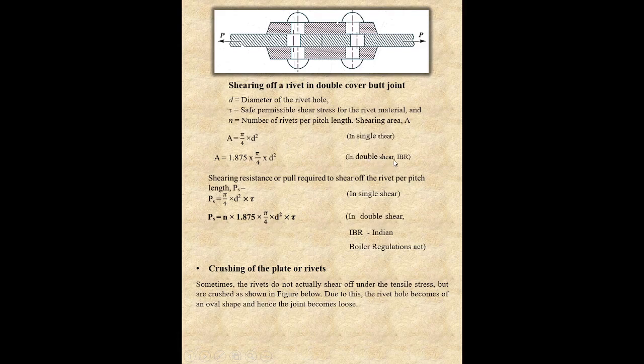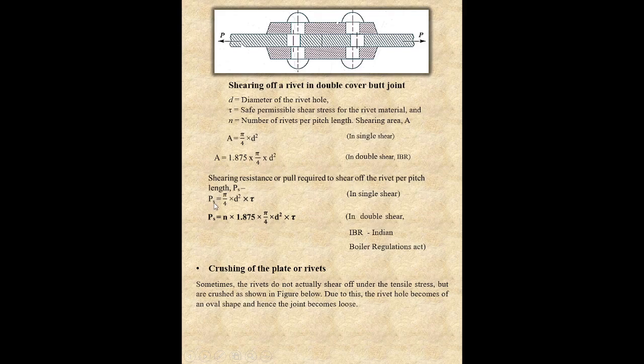But in double shear we have to multiply by 2, and when you have to consider this riveted joint according to IBR, that is International Boiler Regulation Act, then in place of 2 you have to put the value 1.875, with respect to International Boiler Act, IBR.